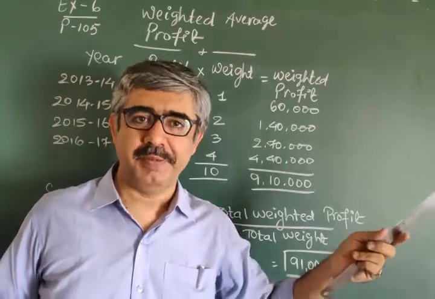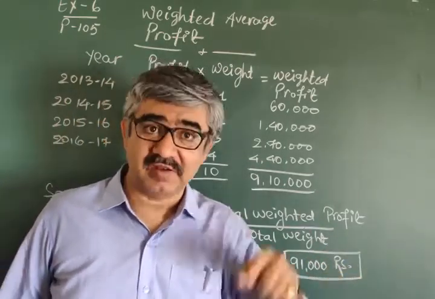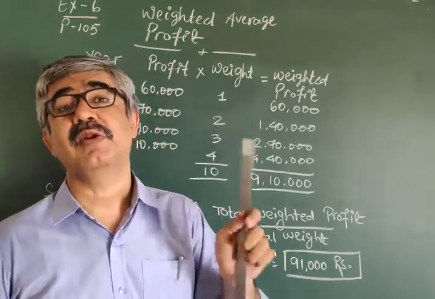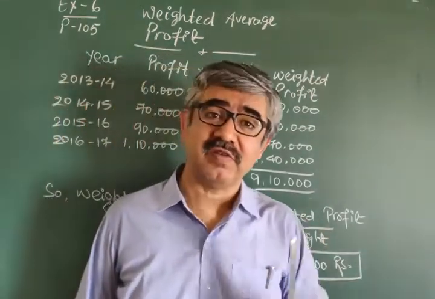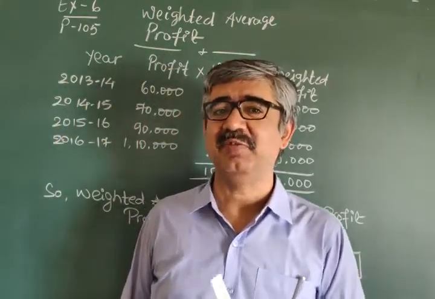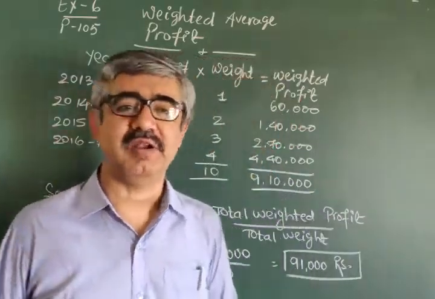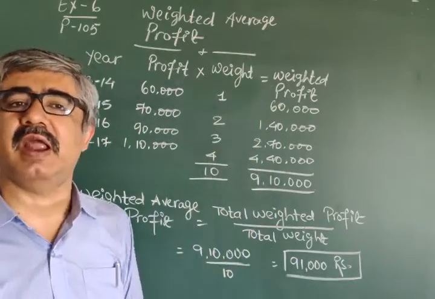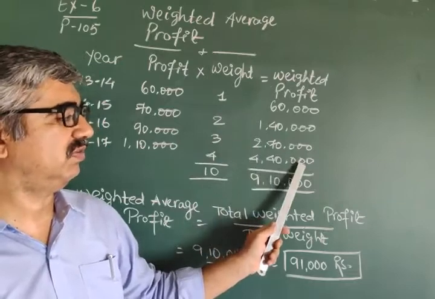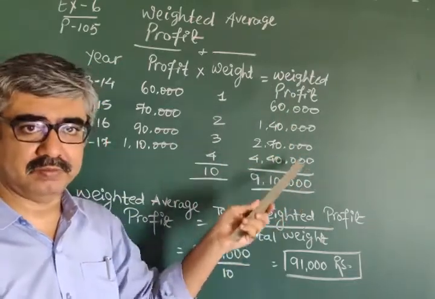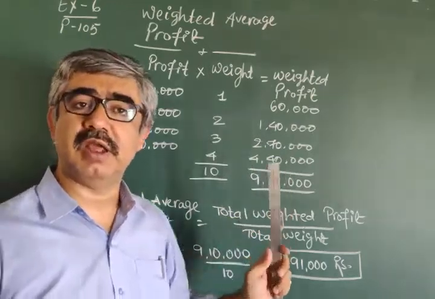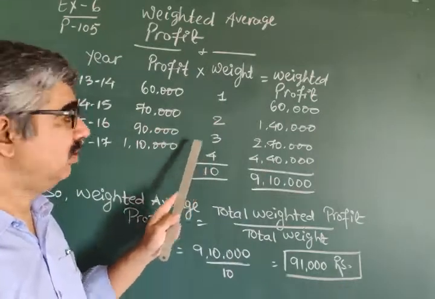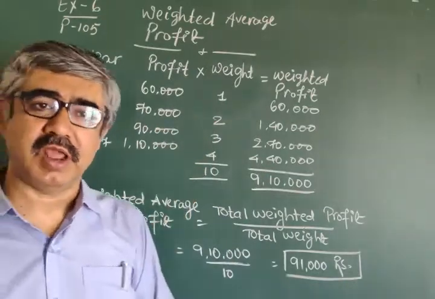And that's why I am saying, it's a problem. When the calculator was not allowed, we always wanted to use a calculator. And when a calculator is there, we don't want to use it. Really a very strange mindset. But you don't have that time now. Okay? So, 60,000, 1,40,000, 2,70,000 and 4,40,000. Do the total of it, that is 9,10,000. Do the total of weight, that is 1, 2, 3, 4 comes to 10.